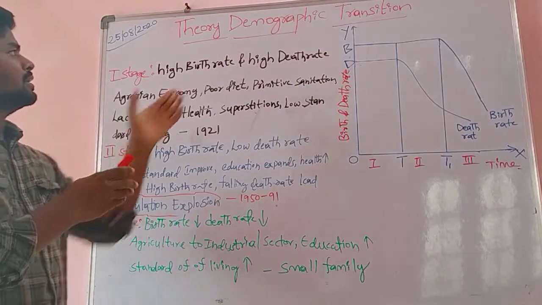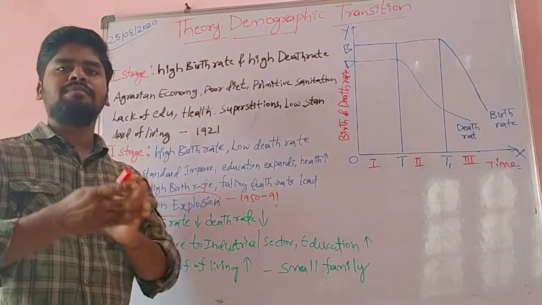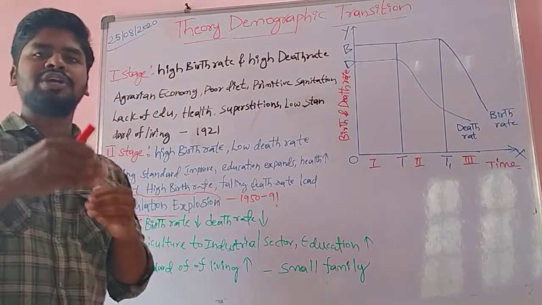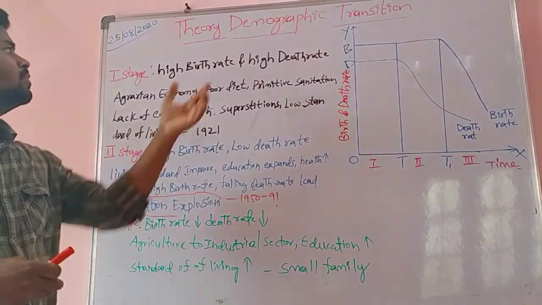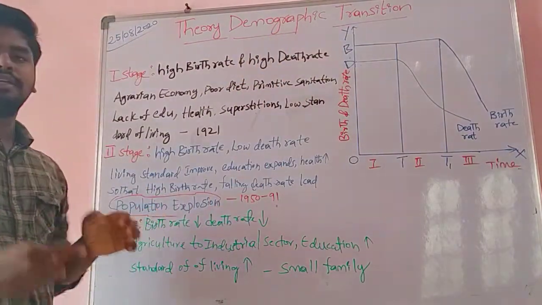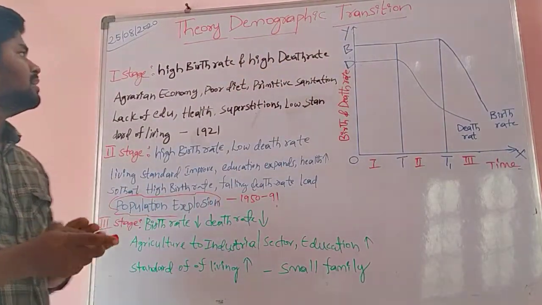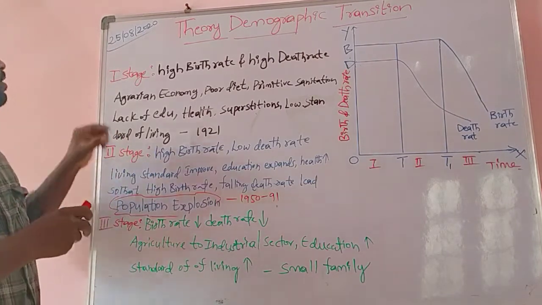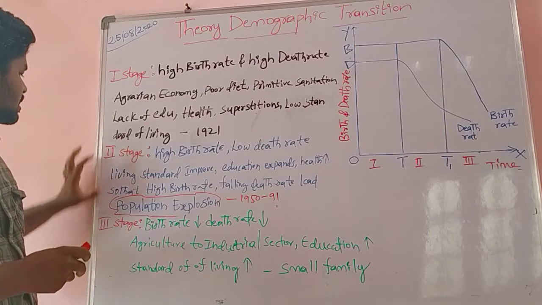Okay, so demography means the study of population. Transition means what is the change? What is the change in the population? So the theory of demographic transition, according to T.R. Malthus, he divided population into three stages: first stage, second stage, third stage.